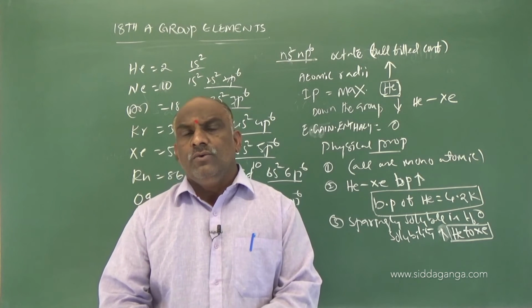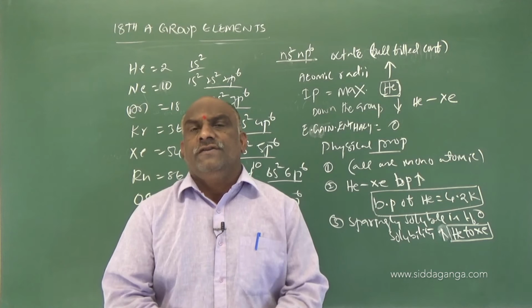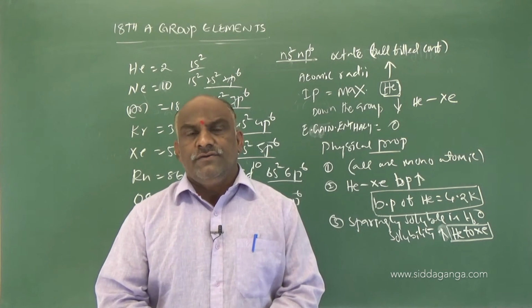Now we go to oxidation state. These group elements exhibit zero oxidation state. Why zero oxidation state? Because all have octet configuration.